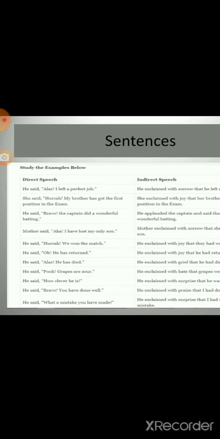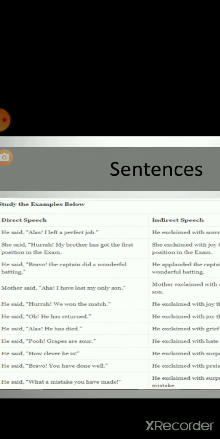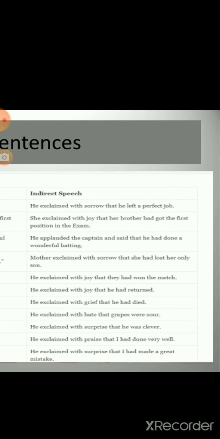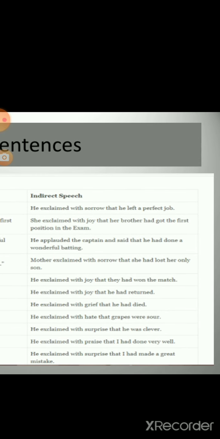He said, "Bravo! The captain did a wonderful batting." He applauded the captain and said he had done a wonderful batting.